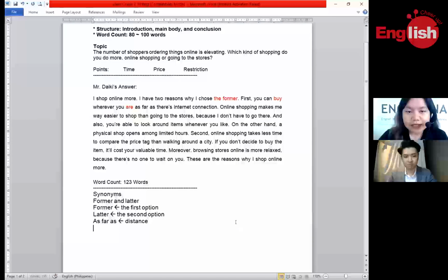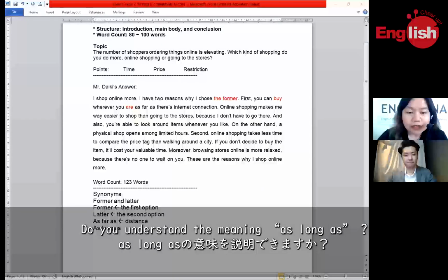I imagine distance. I imagine 5 light years away, 23 kilometers, 17 centimeters. So I think we should use the phrase "as long as." Do you understand the meaning of "as long as"?